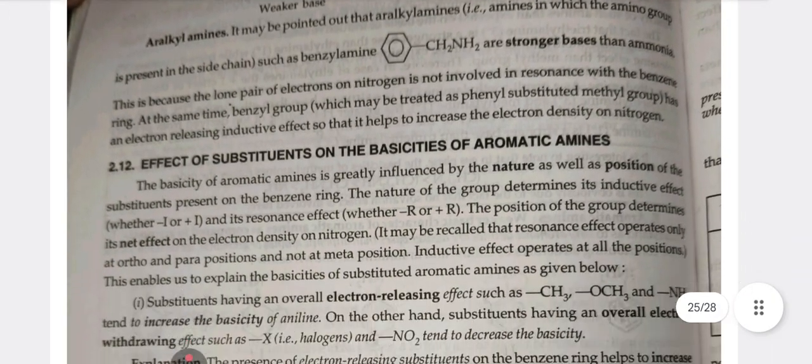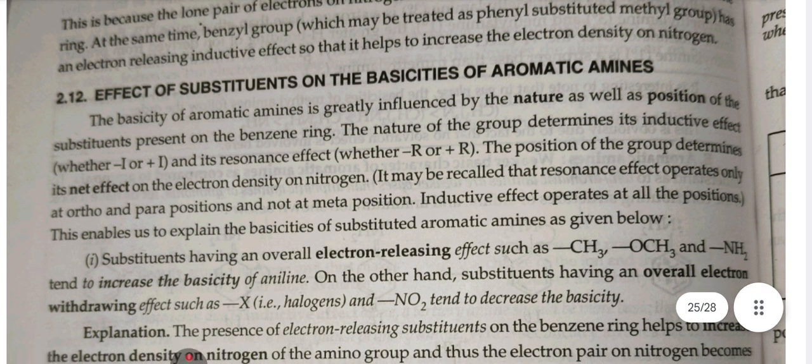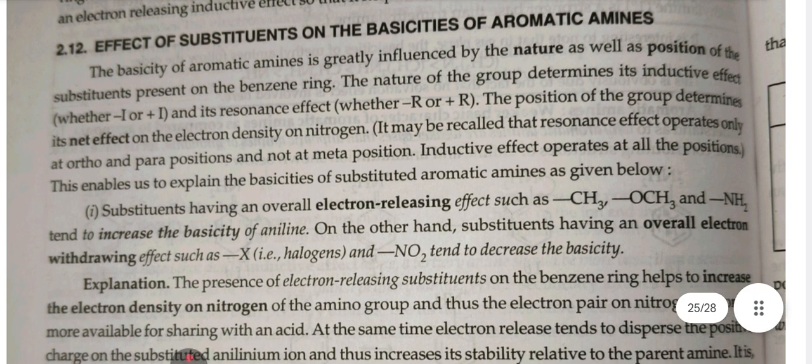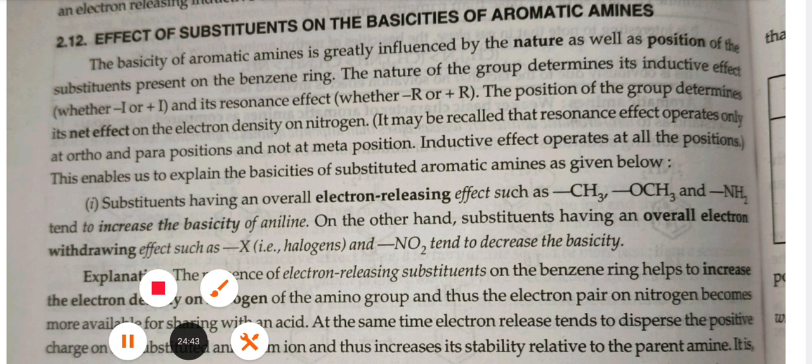Effect of substituent on the basicity of aromatic amines. The basicity of aromatic amines is greatly influenced by the nature as well as the position of the substituent present on the benzene ring. The nature of the group determines the inductive effect, whether plus I or minus I, and its resonance effect, whether plus R or minus R. The position of the group determines its net effect on the electron density on nitrogen.